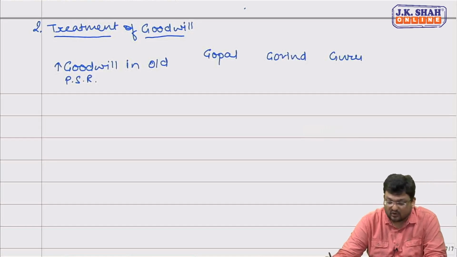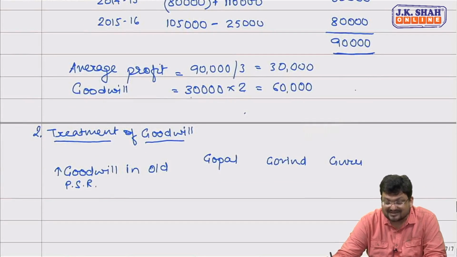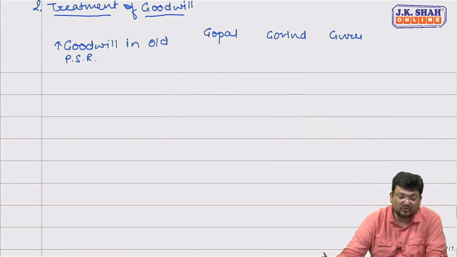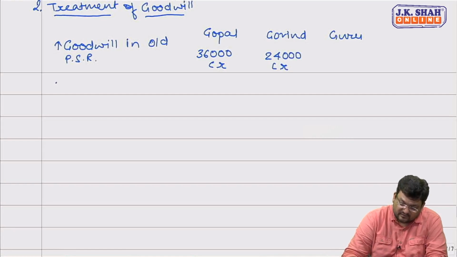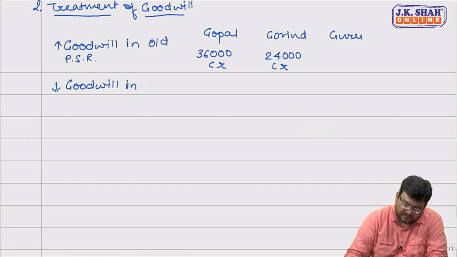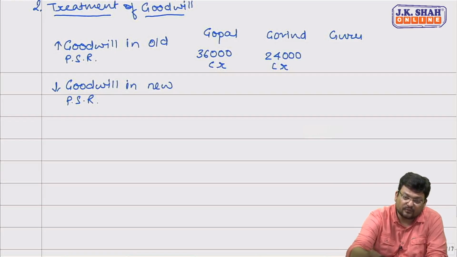The full value of goodwill we got, sir, is 60,000. And what is their old ratio? Sir, 60:40. So we'll raise goodwill of 60,000 in the ratio 60:40, that is nothing but 3:2. And then we'll write off the full value of goodwill in the new profit sharing ratio.